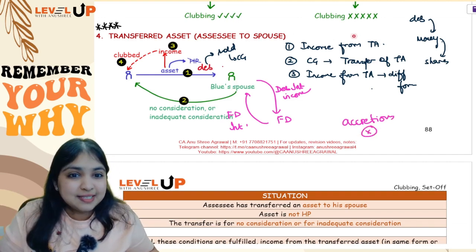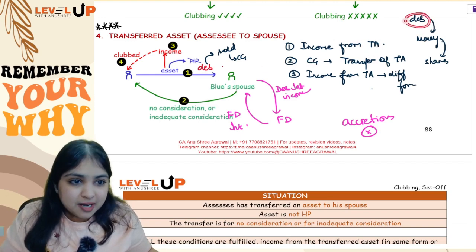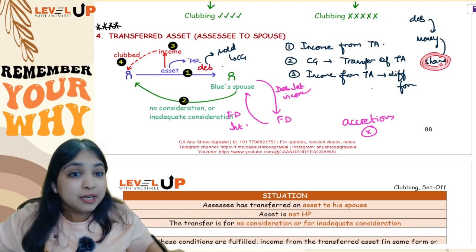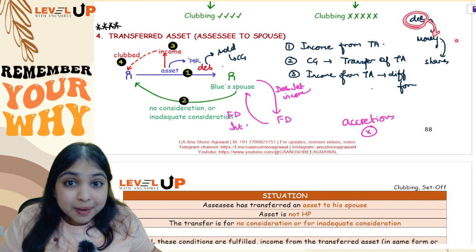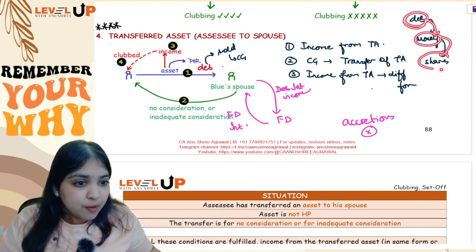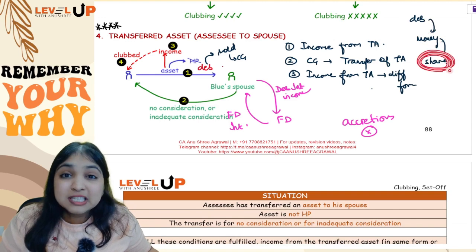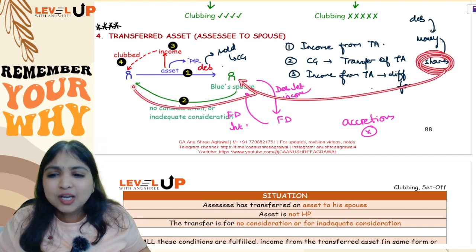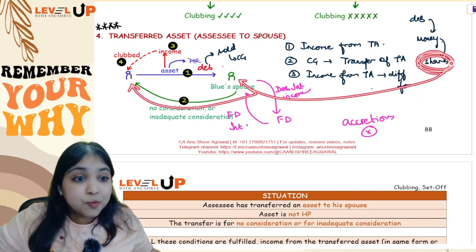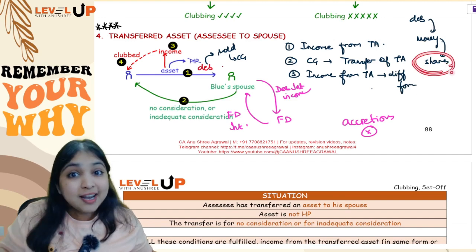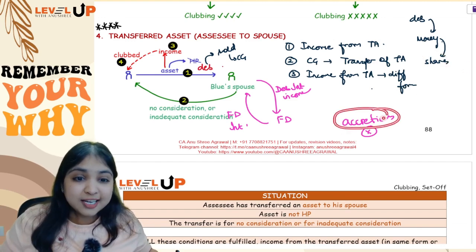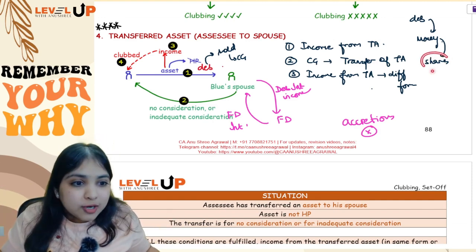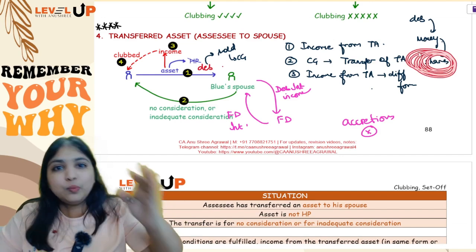See guys, the rule is very simple. You are supposed to club income from the transferred asset in the same form or income from transferred asset in a different form. What do you mean by different form? Debentures have converted into money. Money has changed form into shares. So shares will now become the transferred asset in different form. So from these shares, whatever dividend income Green earns, that will be clubbed with Blue. But however, the bonus shares are not these shares. No, they are in addition to these shares. Bonus shares are accretions. Accretions means they are in addition to the existing shares. So they will not be clubbed. Only income from these shares, only that will be clubbed.